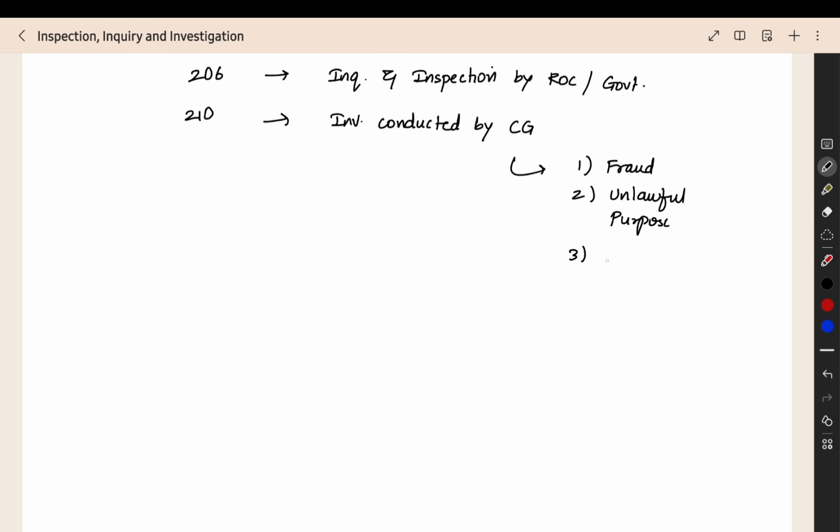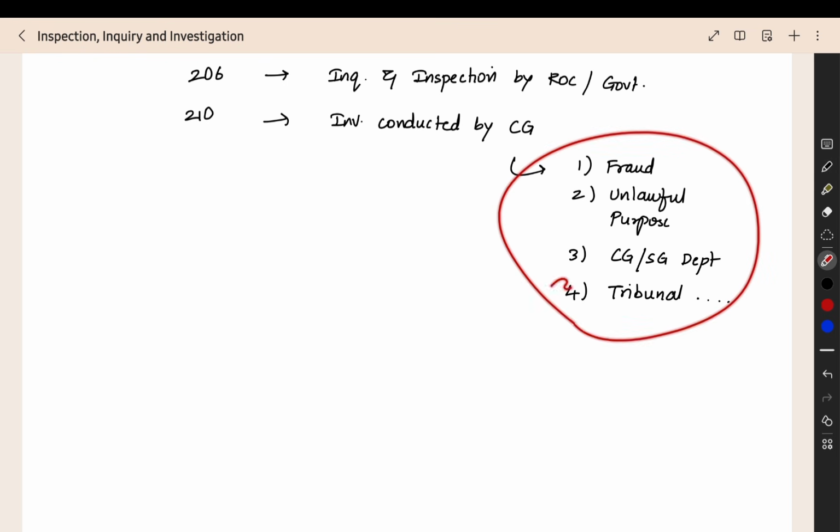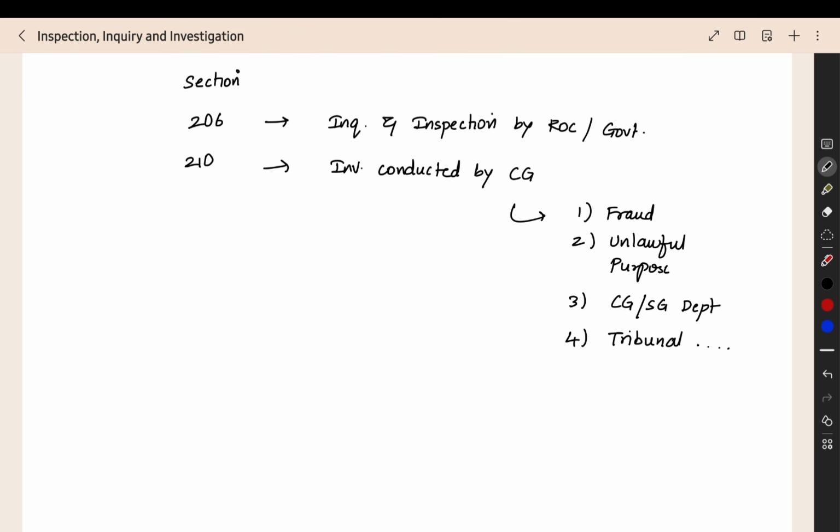or they are getting information from central government or state government department that something is going on wrong with the company, or when a case is going on, the tribunal may order the central government to do the investigation. Like this, various purposes we are having, and for this purpose the investigation will be conducted. So that is section 210.